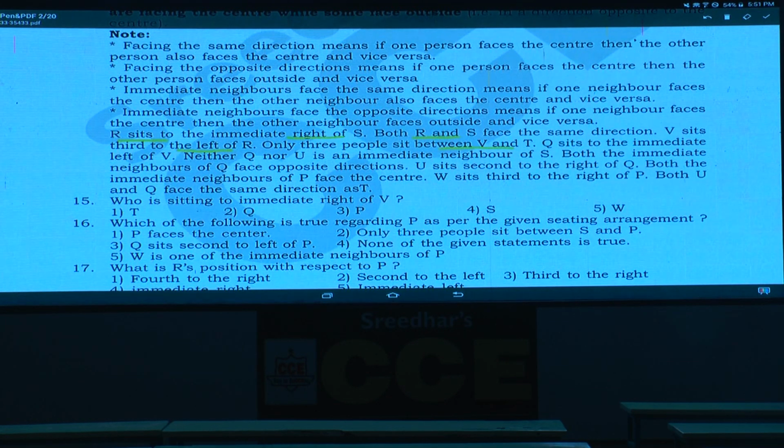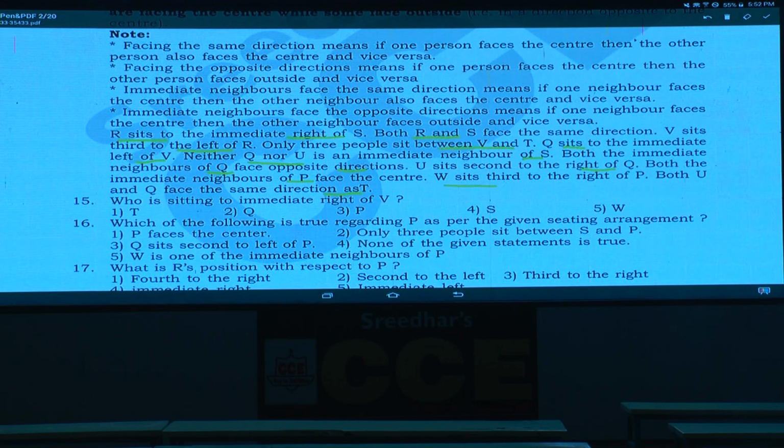3 people between V and T, and Q sits to the immediate left of V. Neither Q nor U is an immediate neighbor of S. Both the immediate neighbors of Q face opposite directions. U sits second to the right of Q, and both the immediate neighbors of P face the center. W sits second to the right of P, and both U and Q face the same direction as T.